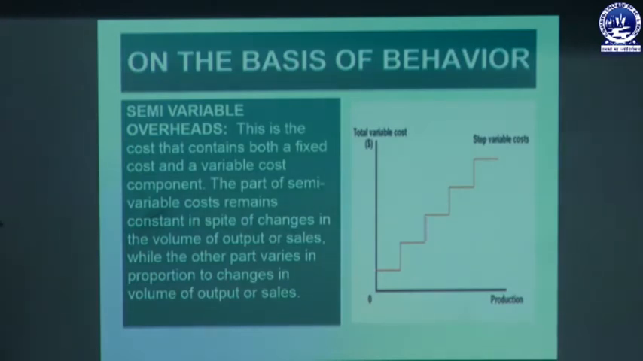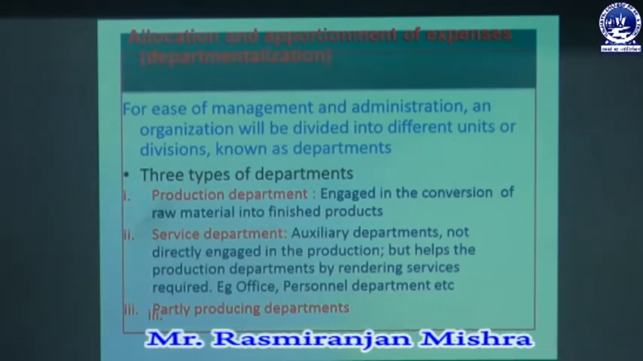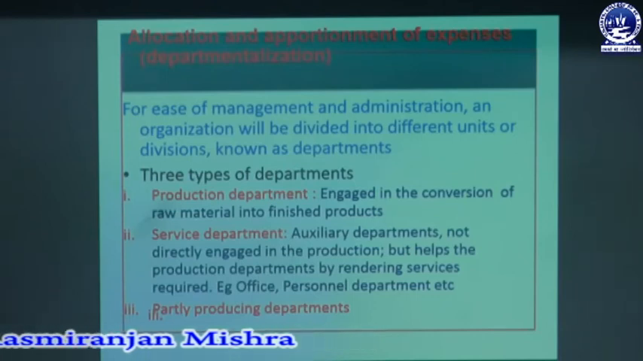Another example is the electricity bill. The meter charges remain the same, but the units consumed by the consumer may vary, and the cost also increases or decreases. So that is known as a semi-variable overhead. These are some of the basic classifications of overhead based upon different behavioral categories.